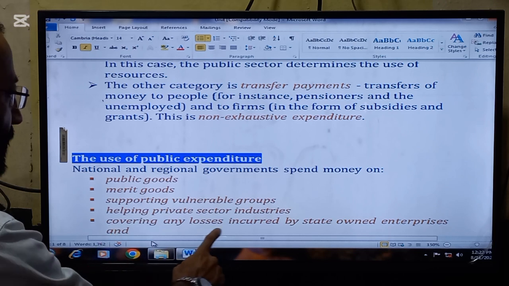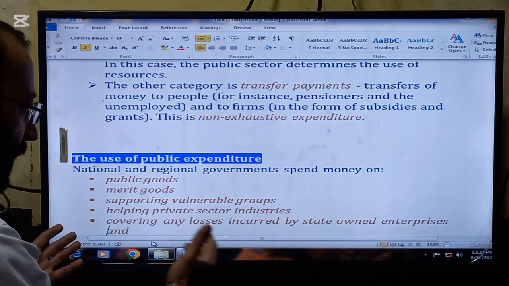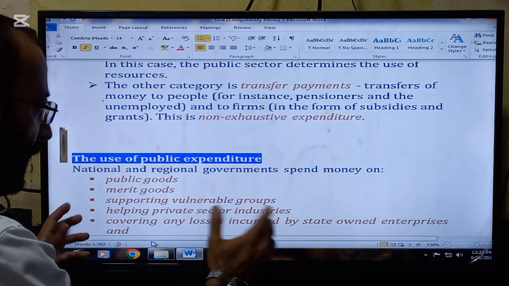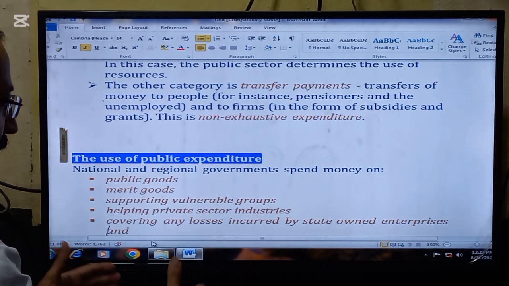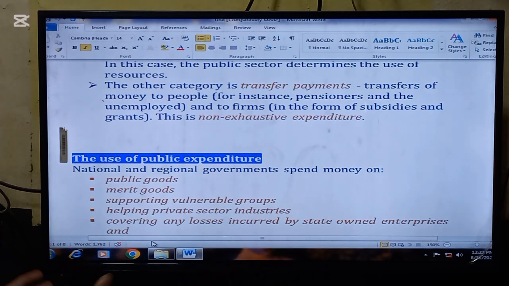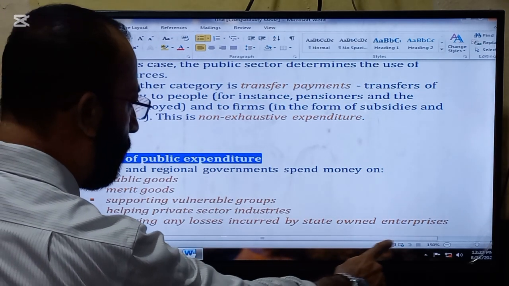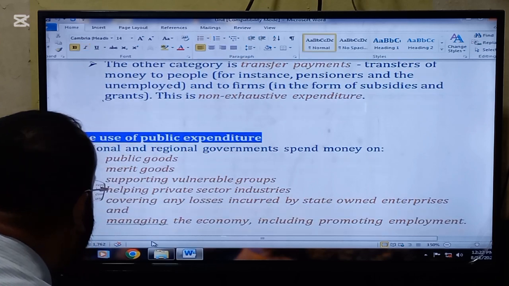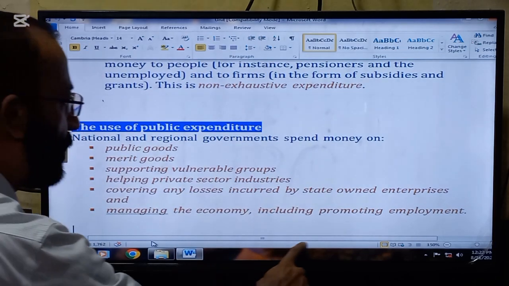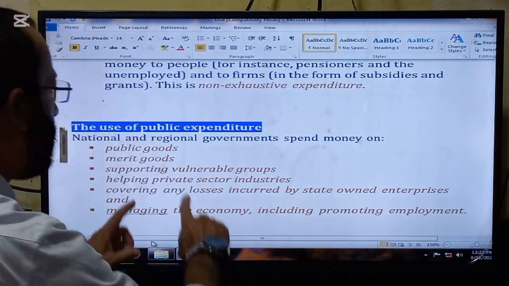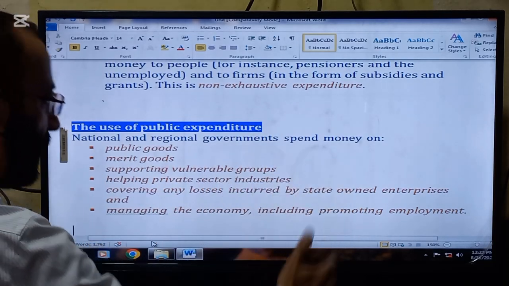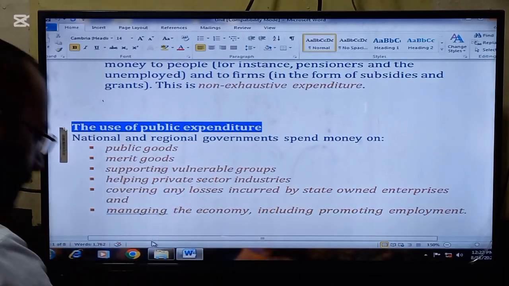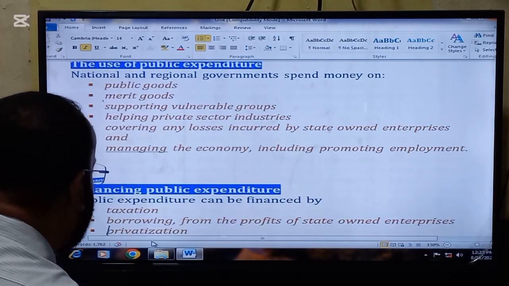Next is helping private sector industries, for instance with research and development, or increasing the skills of the employees in some cases. Next is covering any losses incurred by state-owned enterprises, and managing the economy, including promoting employment. So these are the areas on which regional and national governments spend money.